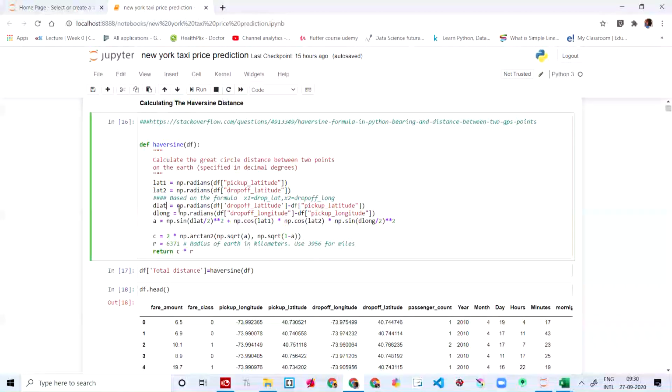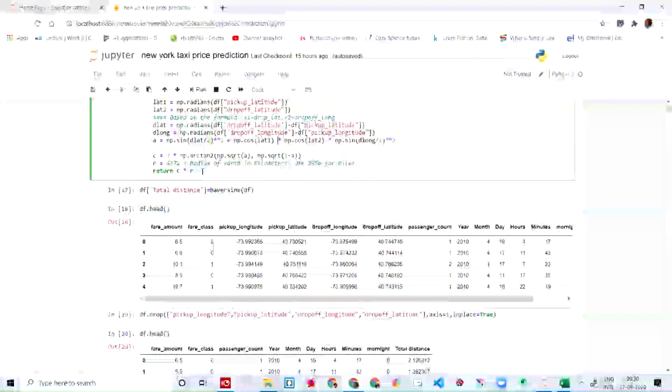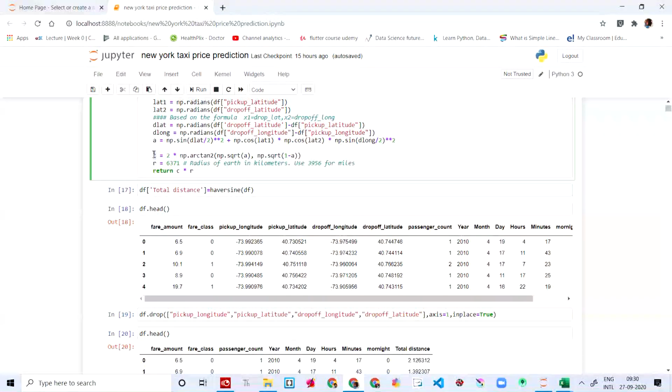We're going to say data latitude divided by 2, whole power 2, plus np.cos latitude 1 into np.cos latitude 2 into np.sin data longitude divided by 2, whole to the power of 2. And c is another variable. This is just the formula for calculating the distance.